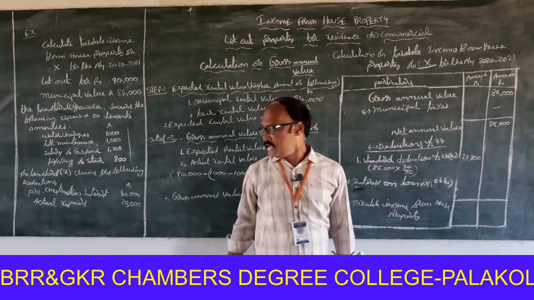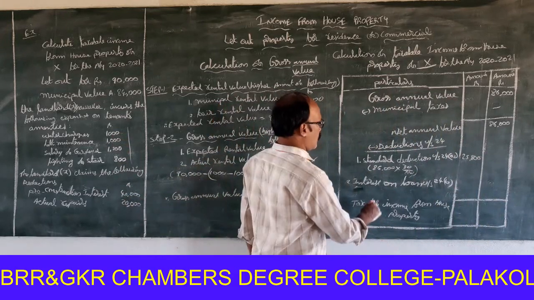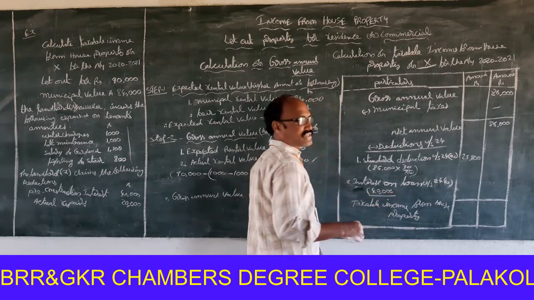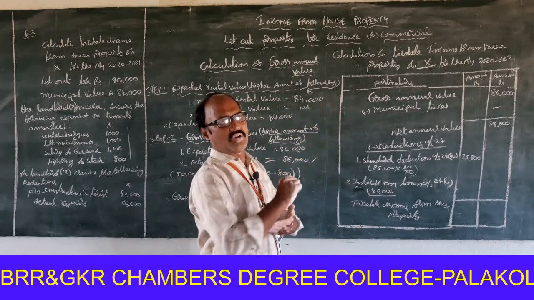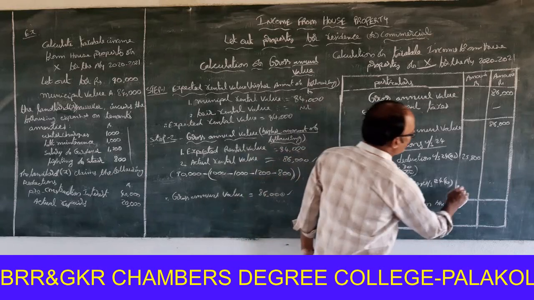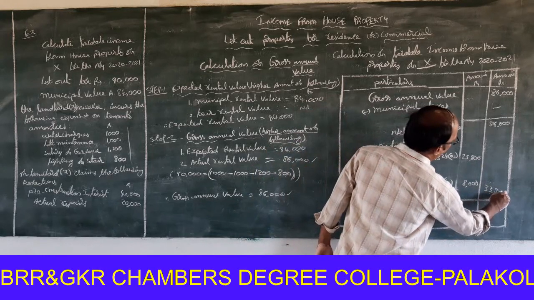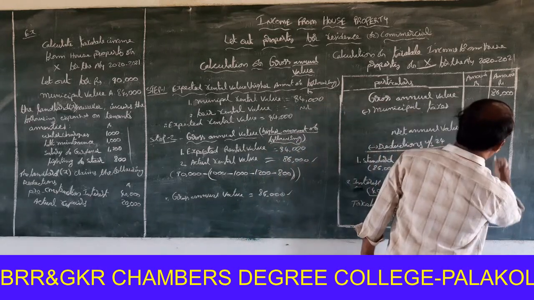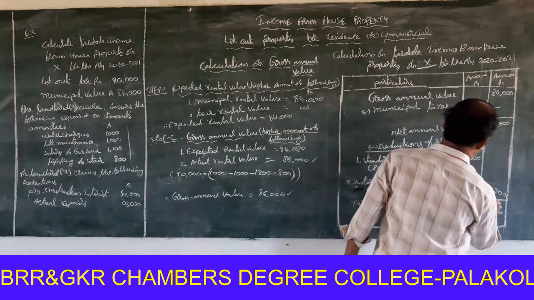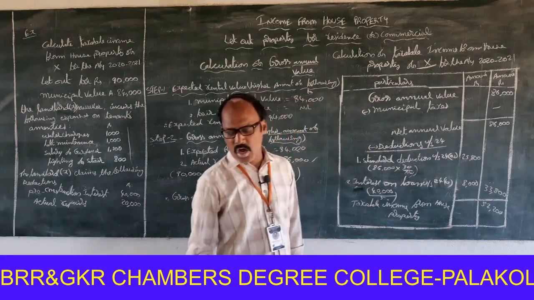Right. Next one, interest on loan. Pre-construction loan 40,000. So this one is the pre-construction loan. That means loan taken before the construction. That's why it is allowed in 5 equal installments. That's why divided by 5. So 8,000. Total 33,800. Okay. So 52,200 is to be treated as taxable income from house property.